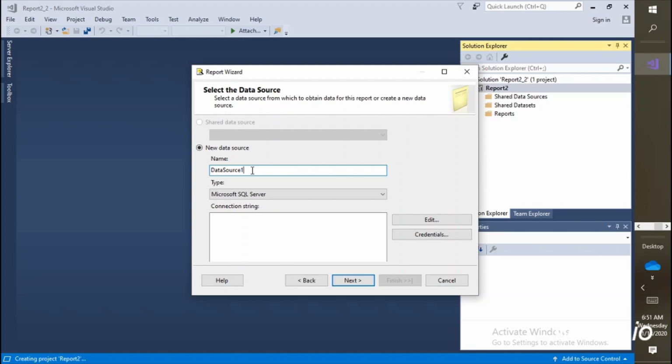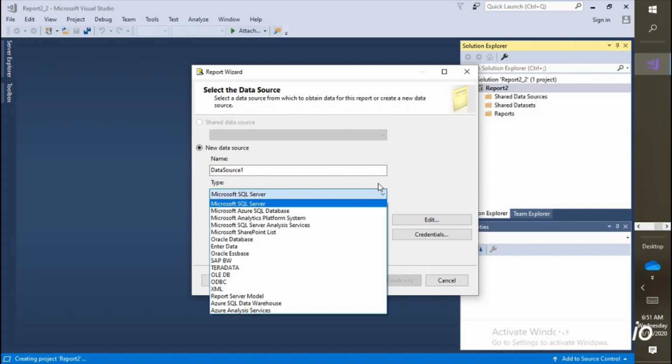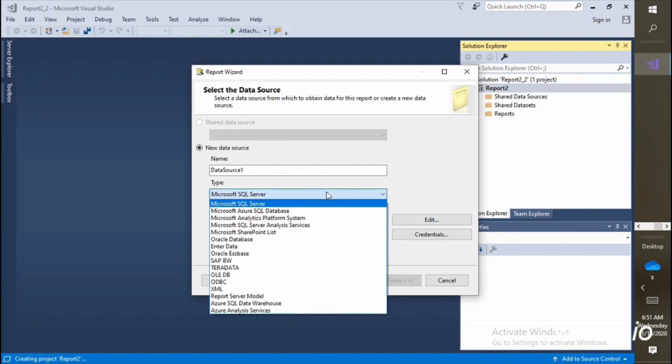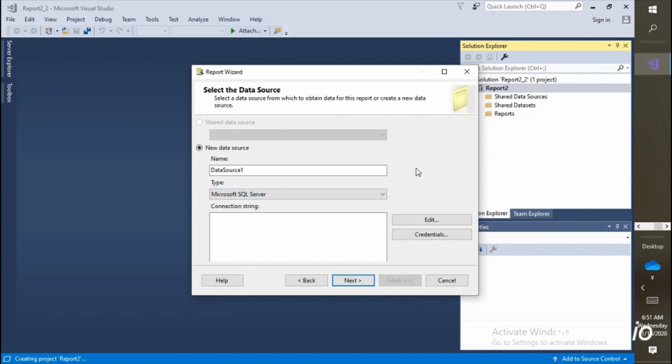Now here the first step is we need to create a data source. Create a data source and assign a specific name. I'm giving it as data source 1. Then second is the type. Which kind of data source do you want to use? Are you using Oracle? Are you using Teradata, or XML, or other databases, Azure? These are the types of data sources. Right now my database is SQL Server, so I need to use Microsoft SQL Server. If it is Oracle, then you need to use Oracle, but right now I'm trying to connect to SQL Server, so I'm specifying the type as Microsoft SQL Server.